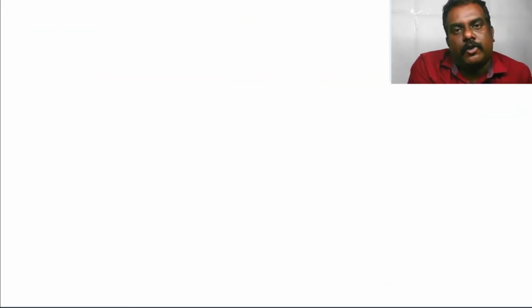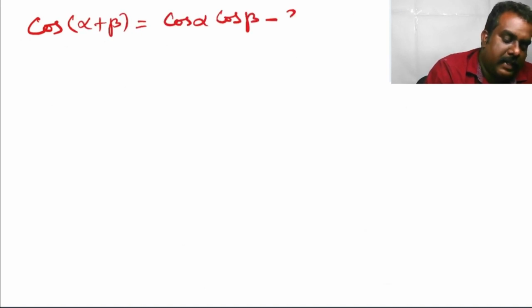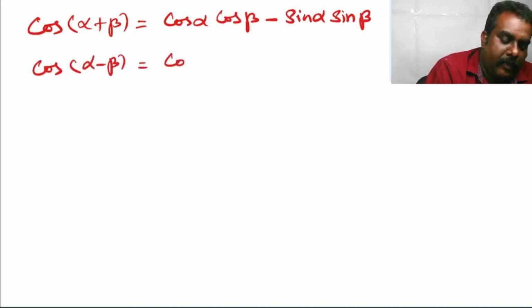Now, I explained 4 formulas from angle sum and difference identities. What are they? Cos of alpha plus beta is equal to cos alpha cos beta minus sin alpha sin beta. Cos of alpha minus beta is equal to cos alpha cos beta plus sin alpha sin beta.